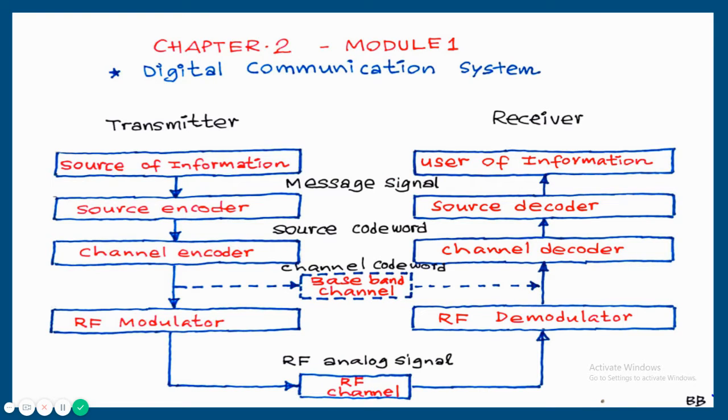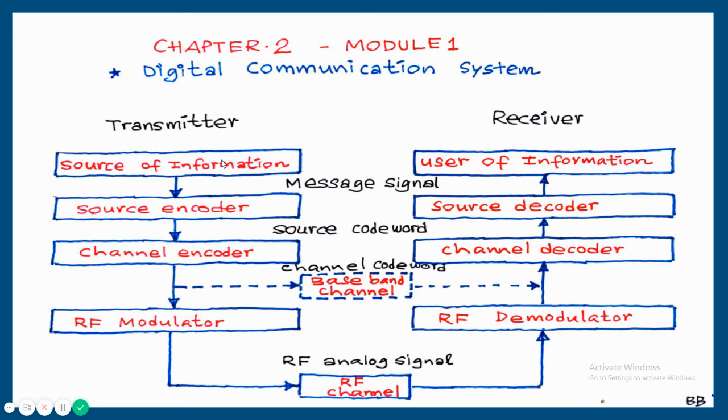This is a block diagram of a digital communication system. Transmitter blocks, channel between transmitter and receiver, and receiver blocks. The first block is source of information, like a microphone, video camera, etc. That's a source of information.